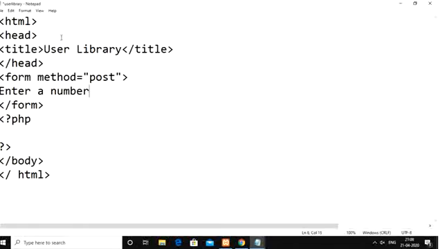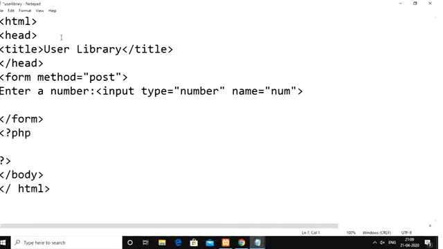Then followed by that I am going to write one text box field. Here input type equal to, we need to take as number. Then name we need to take as num. Then I am going to take one submit button, input type equal to submit, and name equal to submit also.